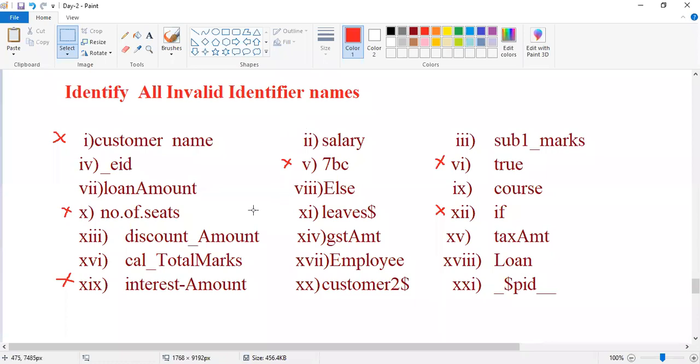Else is a keyword, but small else or capital E else? Small else is the keyword or capital E is the keyword? But here it is capital E, right? Both are not the same. Got it, Deepika?